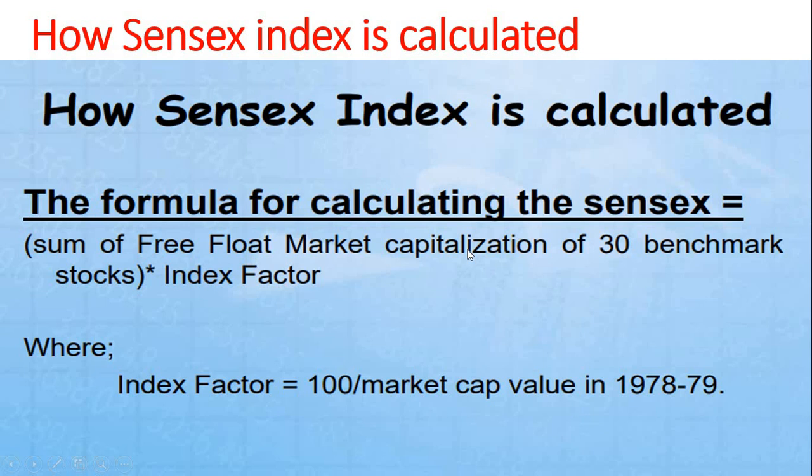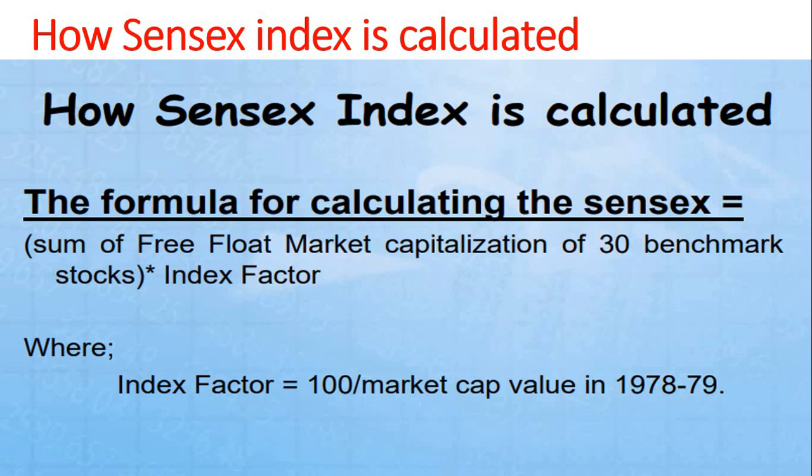Free float is nothing but shares freely accessible to the investors. For example, there is one company, say Soundarya Group of Institutions. In that company, they have 1,000 shares. Out of 1,000 shares, 500 shares are held by the government. The remaining 500 shares are available to the public or investors. So we take only the 500 shares which are available to the public or investors to calculate the free float market capitalization.